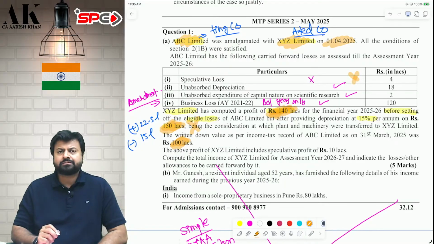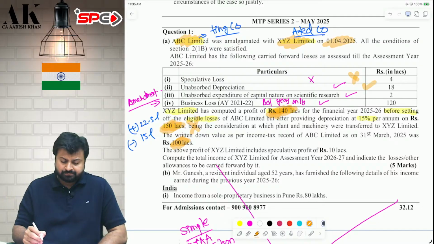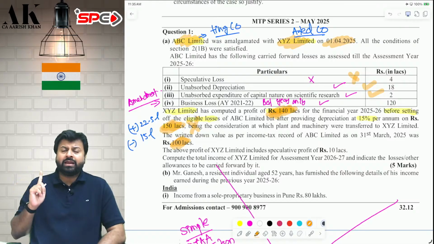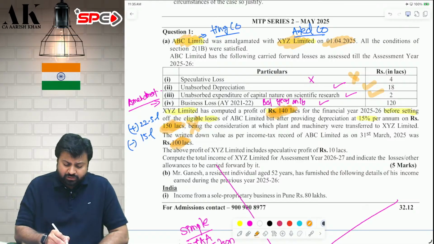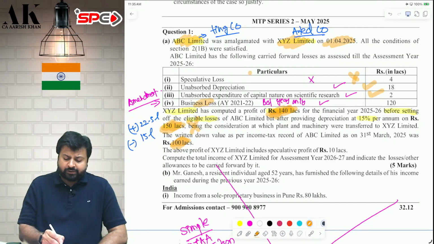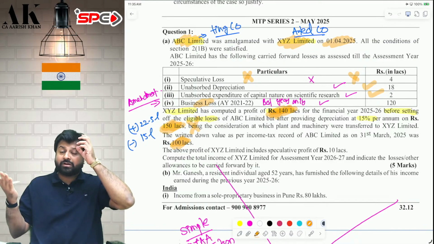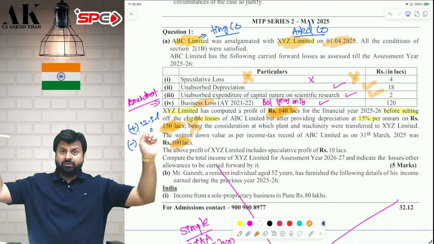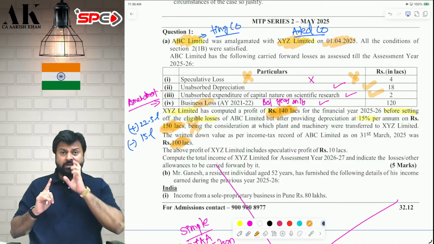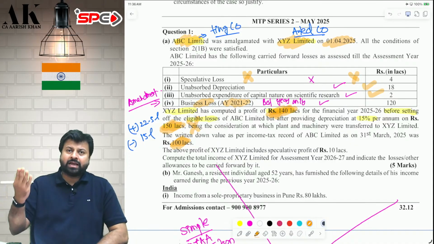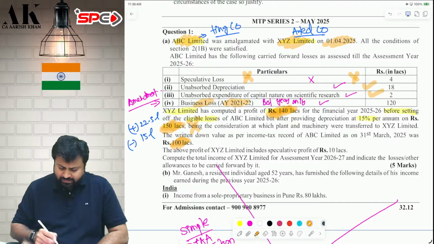Speculative losses are not allowed. Unabsorbed depreciation is allowed to be carried forward by ABC Limited, by XYZ Limited. Unabsorbed expenditure of capital nature on scientific research is allowed to be carried forward by the amalgamated company. Business loss, yes. Normal business loss is allowed. Speculative business loss is not allowed. Normal business loss can be carried forward by the amalgamated company for the balance number of years from 1st April 2025. Earlier it was another 8 years, but now it is the balance number of years. So because the loss is just 4 years old, the amalgamated company can carry forward for another 4 years. So you can set off this 120 lakhs also.